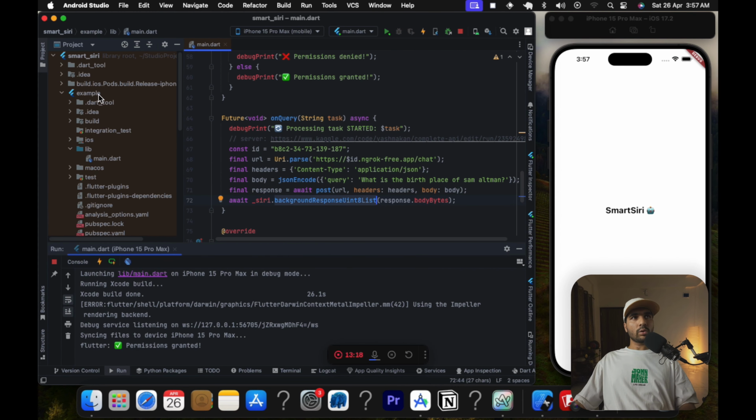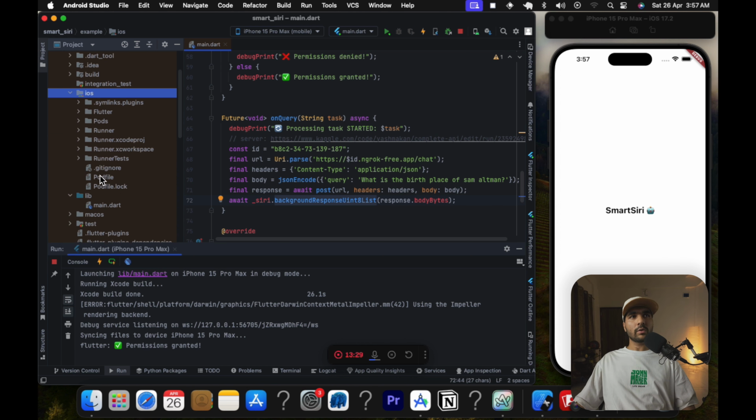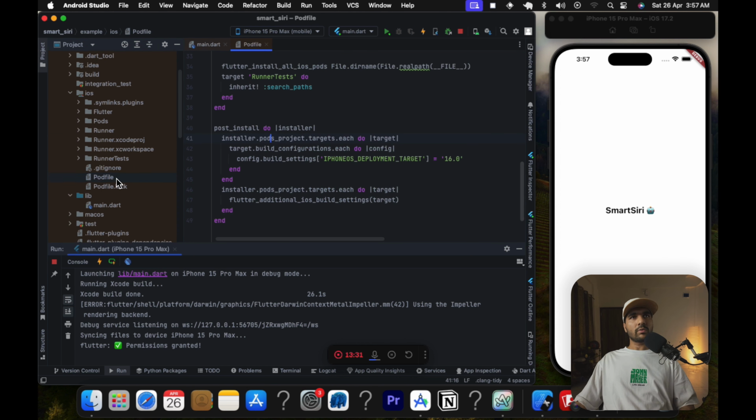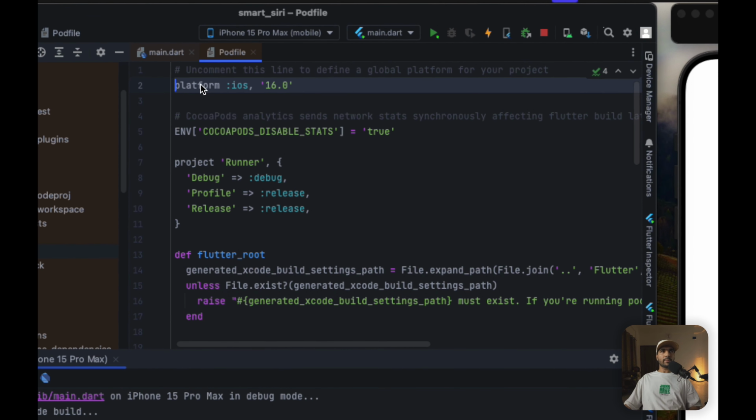Let's go back to our example folder. First of all, let's talk about what changes we need to make here, because inside our iOS folder, we need to make a few changes. First of all, inside our Podfile, we need to specify our platform. As I mentioned, the app intent only supports iOS 16 and above, so we need to specify that in our Podfile over here.